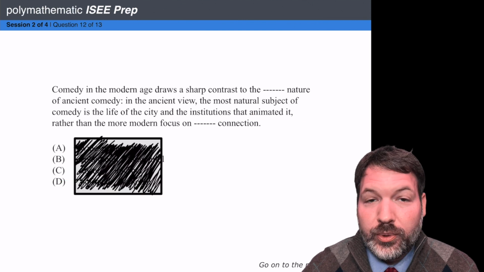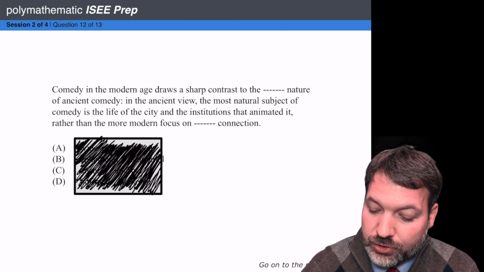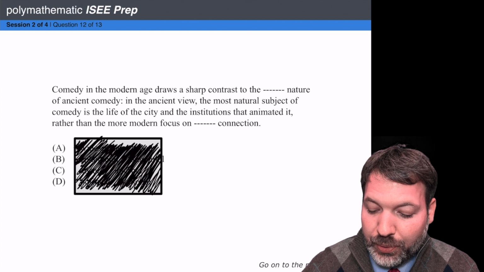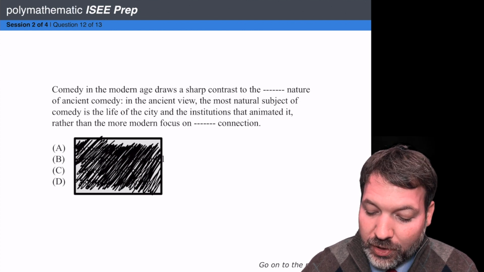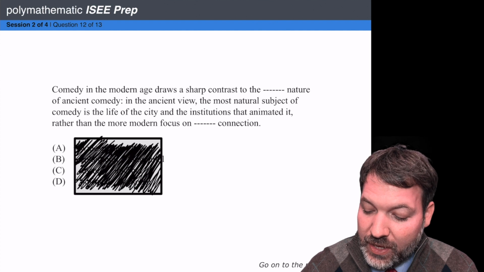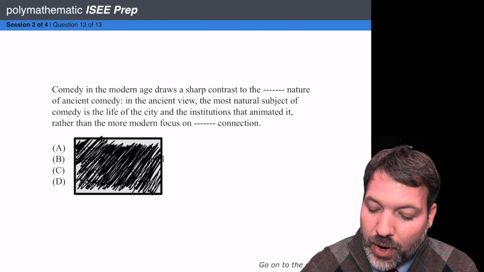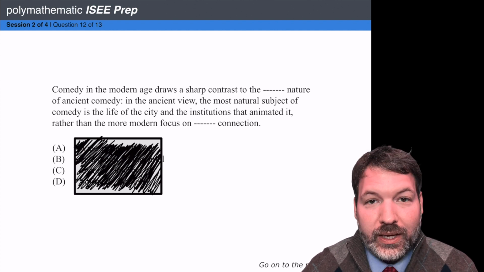Let's practice a couple more of these. Comedy in the modern age draws a sharp contrast to the blank nature of ancient comedy. In the ancient view, the most natural subject of comedy is the life of the city and the institutions that animated it, rather than the more modern focus on blank connection.